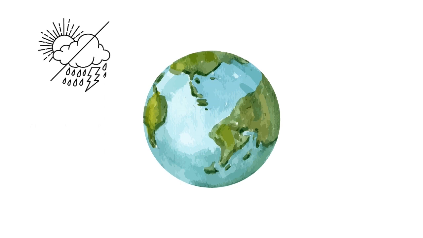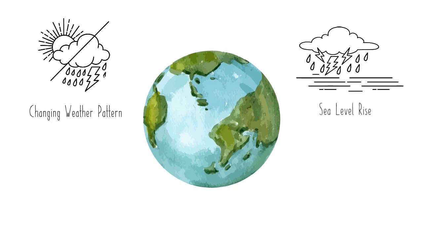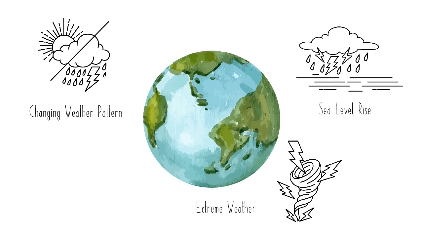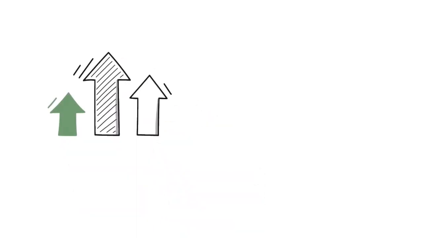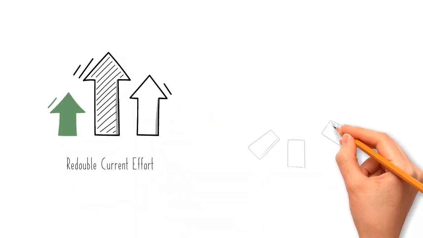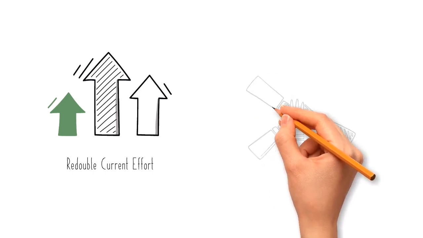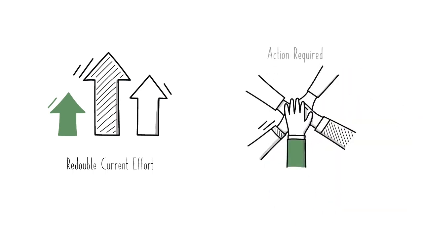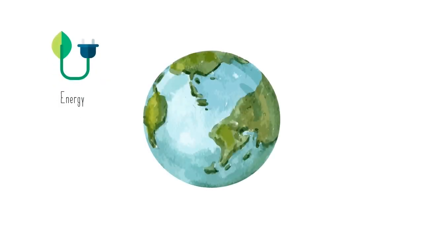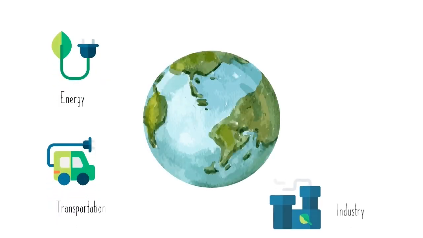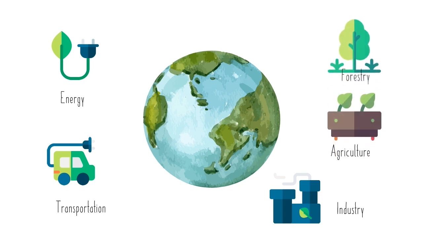Weather patterns are changing, sea levels are rising, and extreme weather events are becoming increasingly common, affecting more people in the world. To effectively address climate change, we need to redouble our current efforts. Much is being done around the world, but so much more action is needed. The world must transform its energy, transportation, industrial, agricultural, and forestry systems to ensure that we can limit the increase